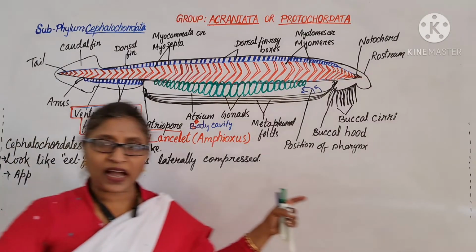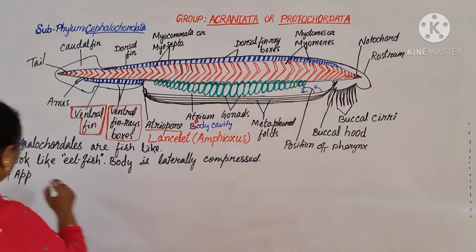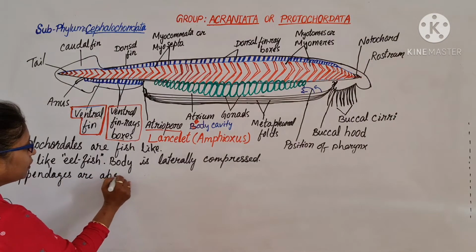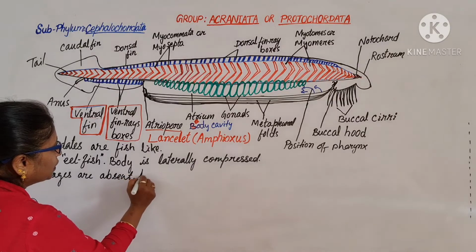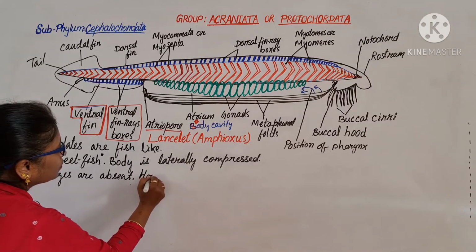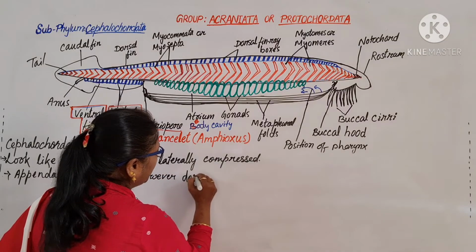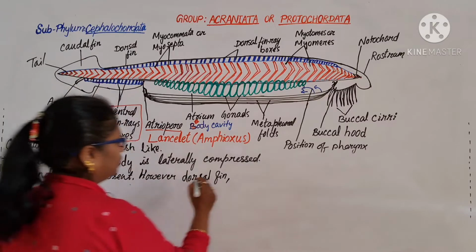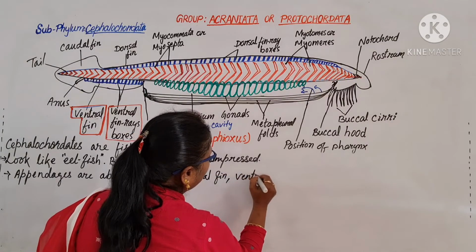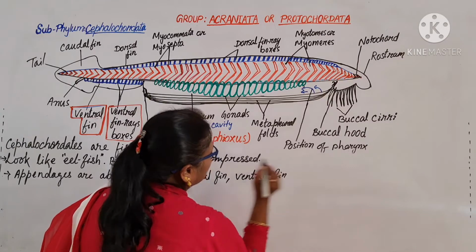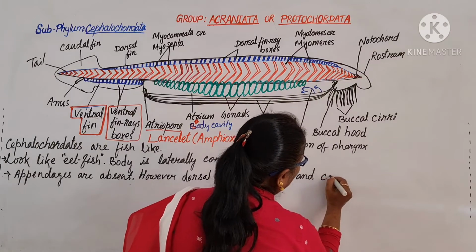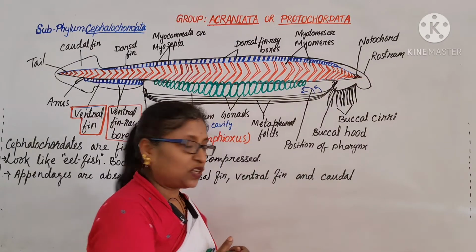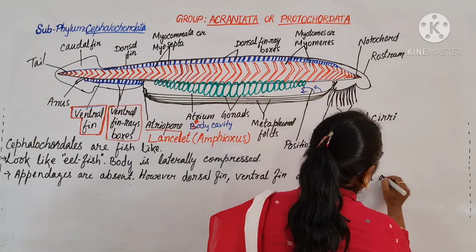Appendages, the extended organs from the body, the paired appendages are absent, but however, dorsal fin, ventral fin and caudal fin are present. Caudal means the region of the tail.